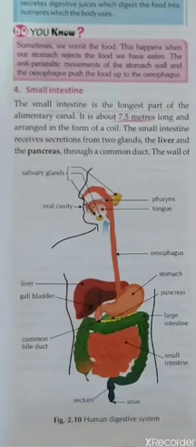These are the liquids which are secreted by the salivary glands. In the picture you can see the salivary glands are mentioned here. These salivary glands produce saliva, and this saliva contains an enzyme which is called salivary amylase.